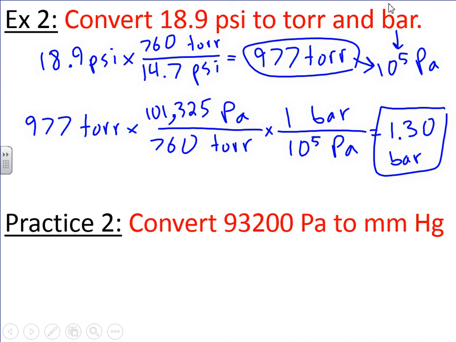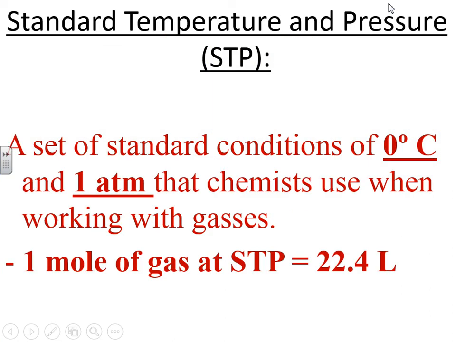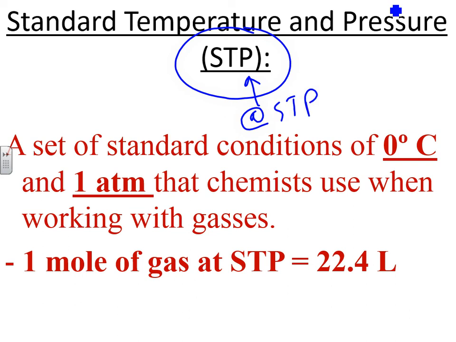Let's wrap up the chapter talking about what's called STP. And this is referred to as standard temperature and pressure. Now this is a set of conditions agreed upon, and many gases will be referred to as being at STP. That means you're at these conditions. It's a set of standard conditions that we can use for all gases. And it refers to 0 degrees Celsius and 1 atmosphere of pressure. So the temperature is 0 Celsius, the pressure 1 atmosphere.